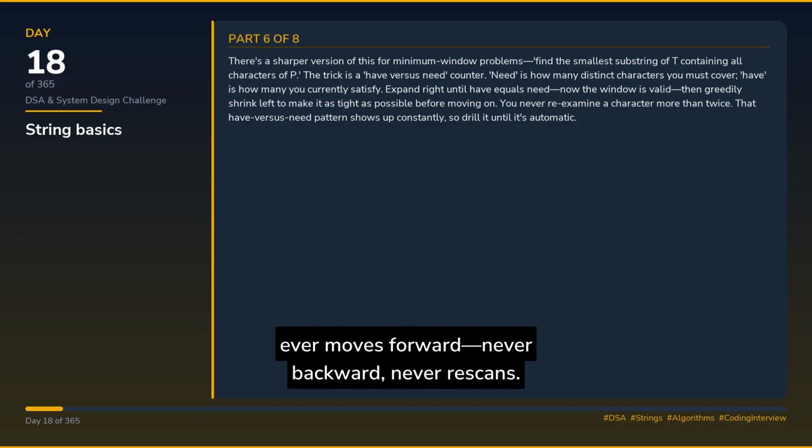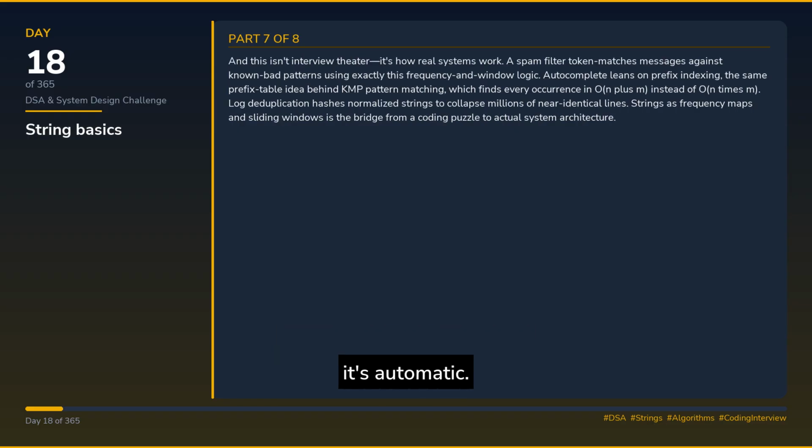There's a sharper version of this for minimum window problems. Find the smallest substring of T containing all characters of P. The trick is a have versus need counter. Need is how many distinct characters you must cover. Have is how many you currently satisfy. Expand right until have equals need. Now the window is valid. Then greedily shrink left to make it as tight as possible before moving on. You never re-examine a character more than twice. That have versus need pattern shows up constantly, so drill it until it's automatic.